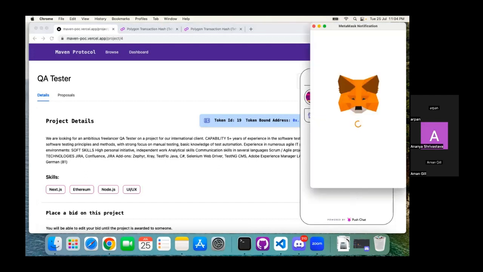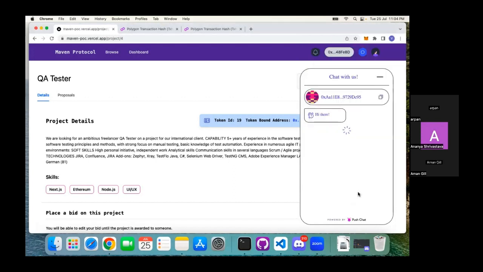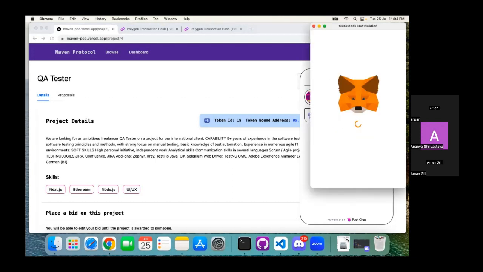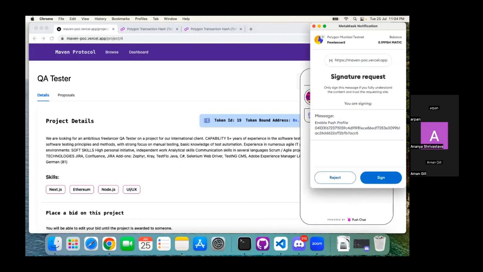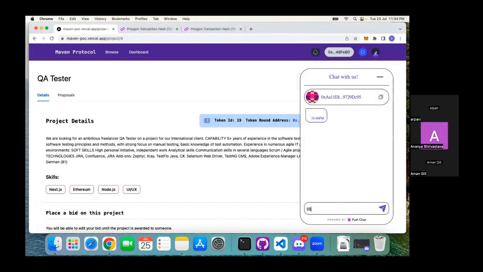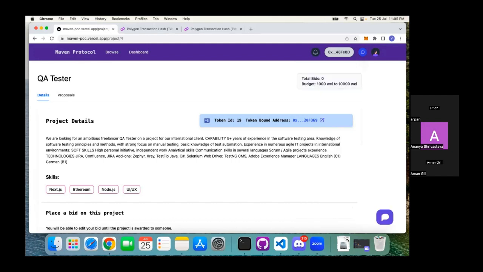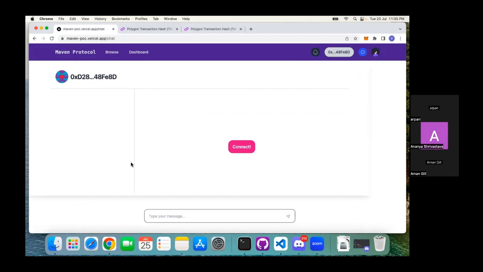So these 3 signatures are required for decrypting a Push profile. Yeah, so let's say the client wants to say, hi, I want to discuss something regarding the job. So he can send any message and discuss with the client as well. And all the chat history is visible on this page. All the chat history will come on this page for either the client or the freelancer.